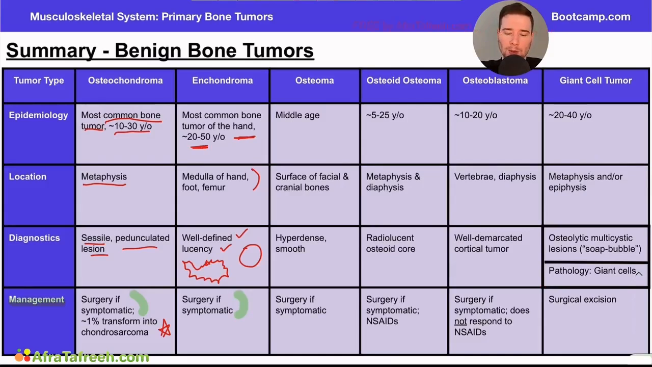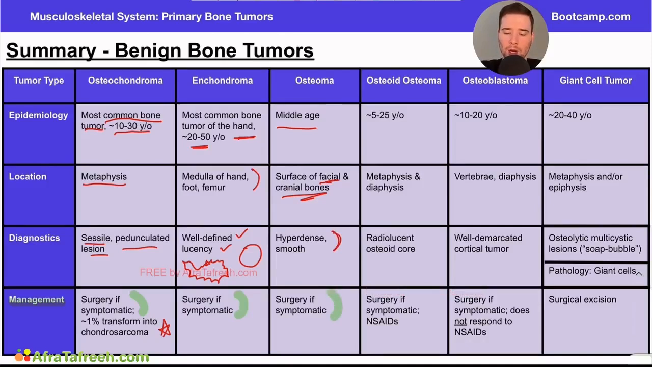The next one that we talked about was going to be the osteoma. The osteoma is most likely to occur in middle age. It's often going to be found on facial or cranial bones, which again is kind of unique to some of these other ones that we talked about. When we think about the location, if we see one on the face, this should be a little bit higher up on our differential just because that's one of the areas it's more likely to occur. Diagnostics will often show a hyperdense and a smooth appearance. And again, surgery can be considered if the patient is symptomatic.